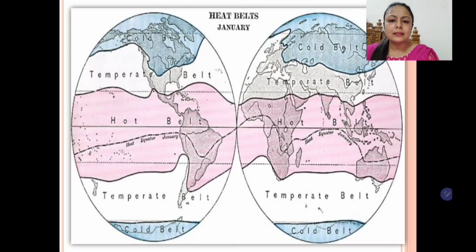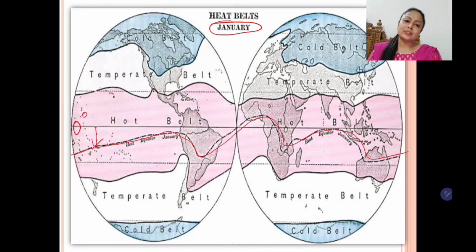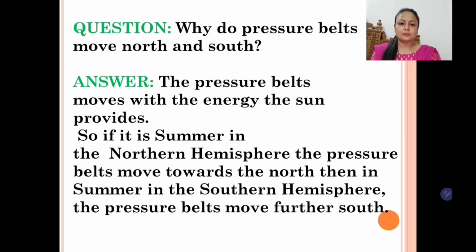And if we see January condition, when it is winter in northern hemisphere, you will see this is our geographic equator and the heat equator has deviated towards south. So this is because the earth is not straight, rather tilted, and when one hemisphere is towards the sun, the other one is away from it. So I hope children the concept of heat equator is clear.